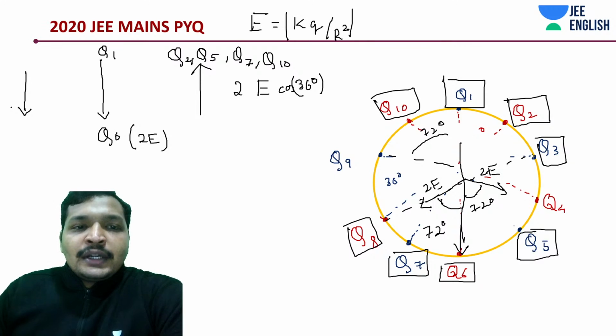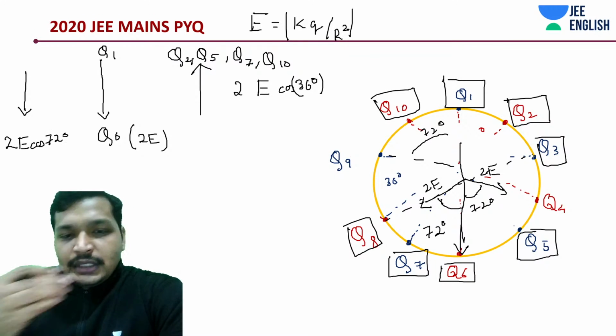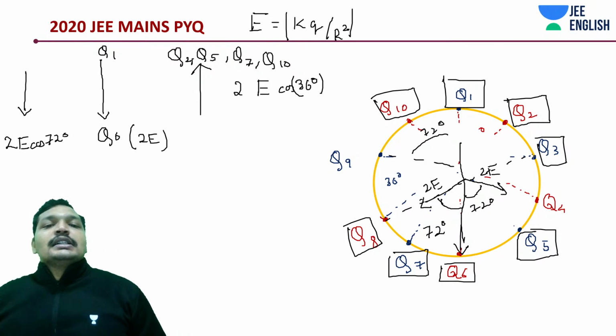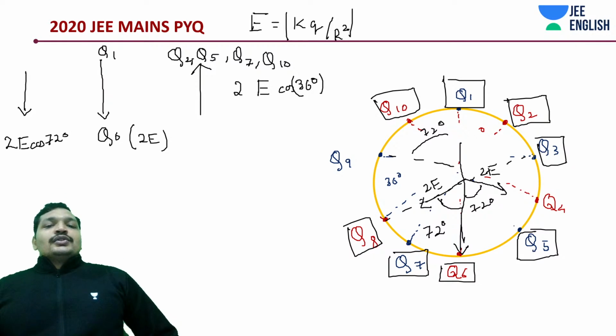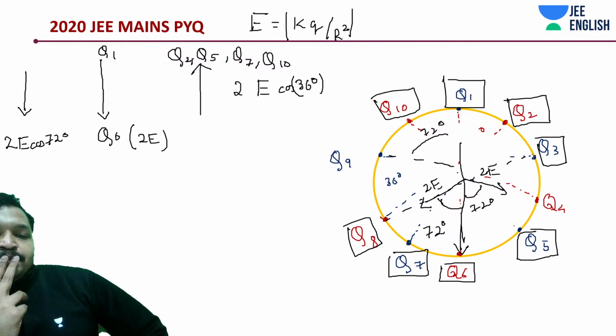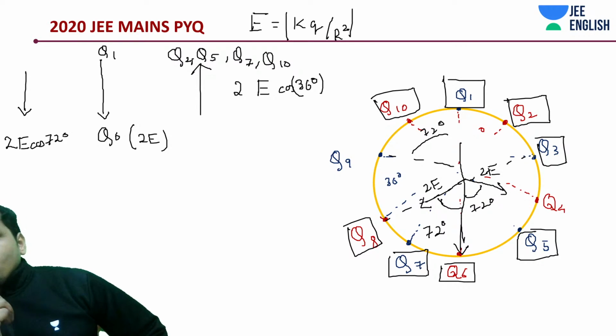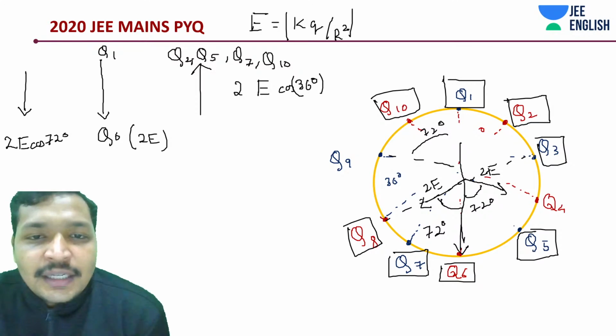Okay, downward direction, 2E cos 72 degrees. How is it possible that this came out to be 0? I don't think this will come out to be 0. The latest question though, how can it go wrong?